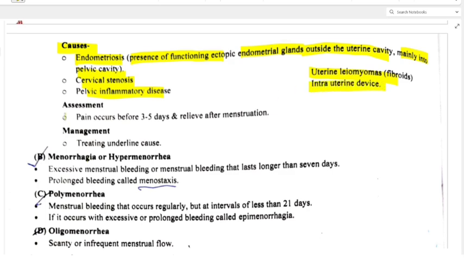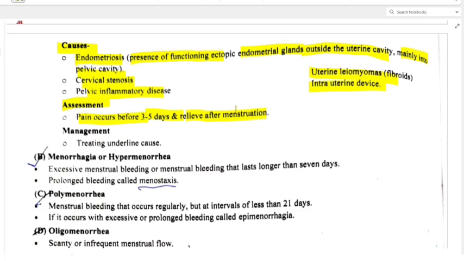And cervical stenosis, then pelvic inflammatory disease, uterine leiomyomatosis, that is also called fibroids, then intrauterine device. Okay, now the assessment part, let's see. Pain occurs 3 to 5 days before menstruation and relief after menstruation. So you have to remember, this is secondary dysmenorrhea. And this is the assessment part.